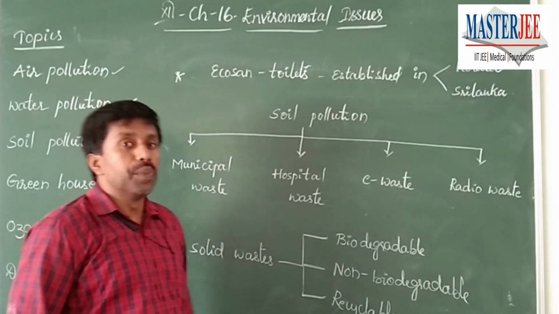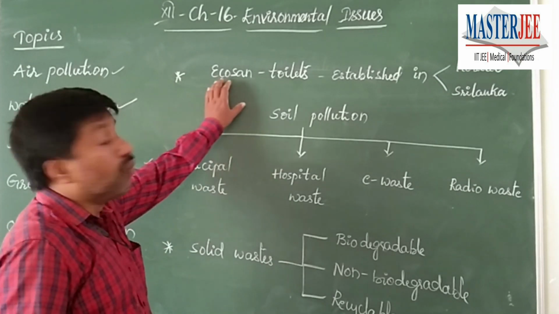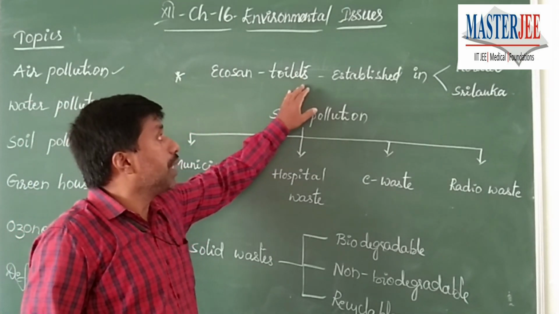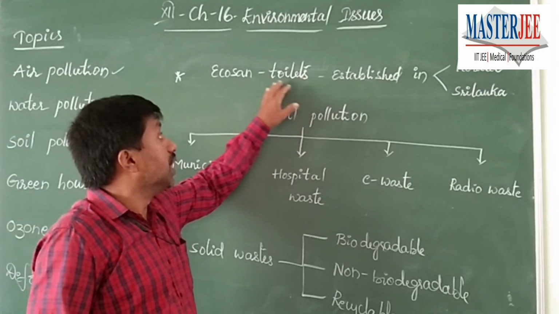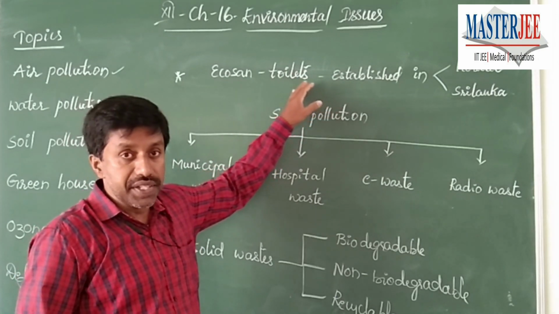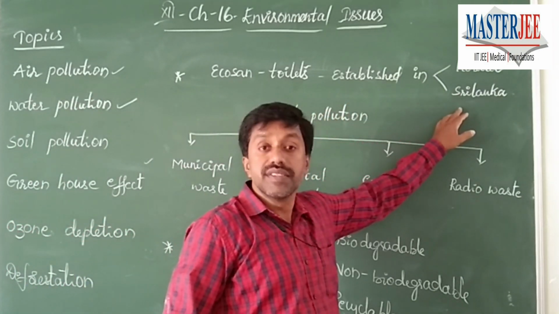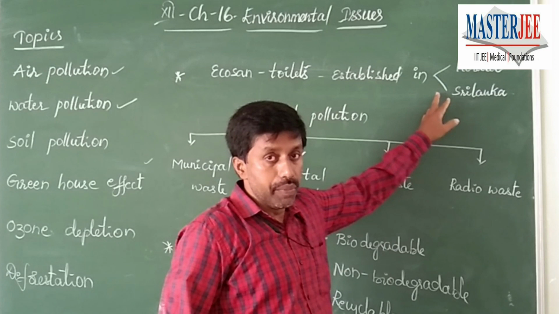Now other important points under this. Water pollution, eco-sanitizers. What is this? Biodegradable, where the fecal matter or stools collected from the toilets are directly decomposed by microorganisms. They were tried for the first time and established in Kerala and Sri Lanka. This is one important point you have to remember.